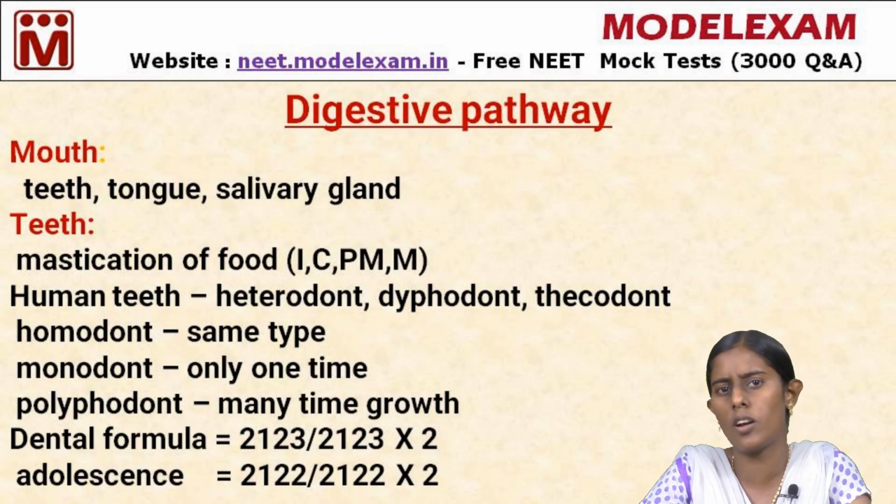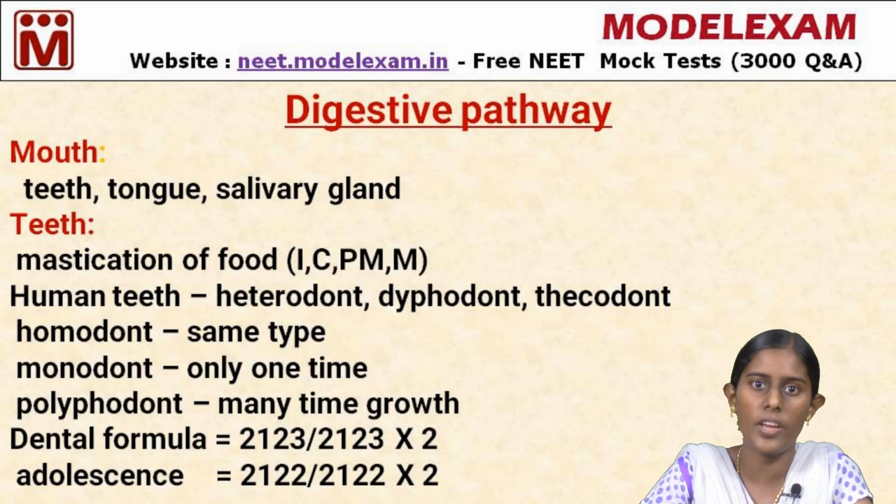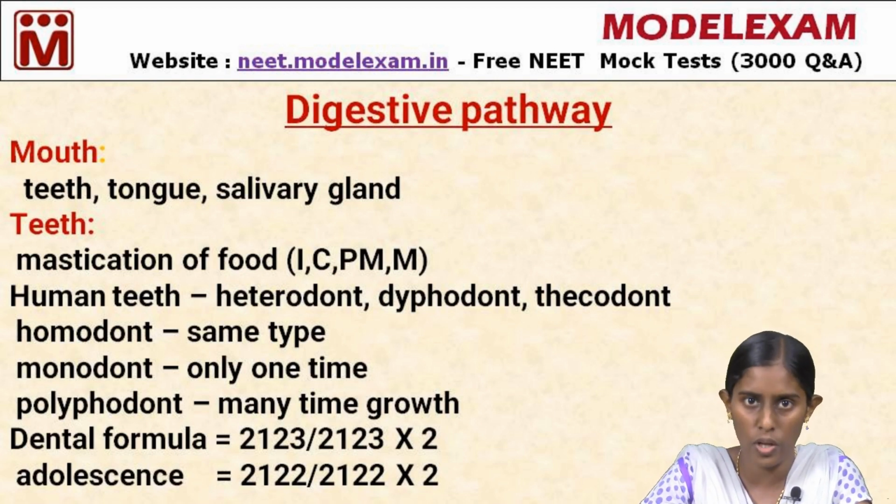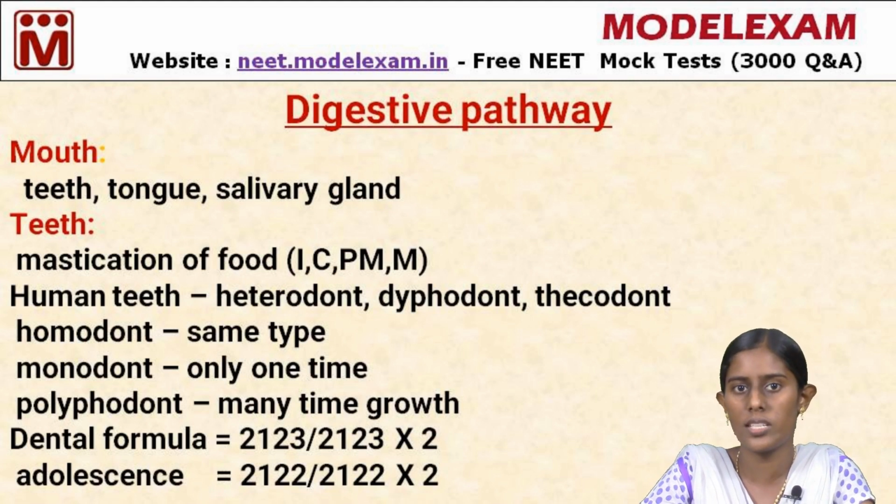Okay, human teeth are called heterodont because we have various types of teeth. Hetero means different, dont means dental arrangement. We have 4 types, so our teeth are called heterodont, and we have 2 sets of teeth in our lifespan. One is the milk teeth and another one is the permanent teeth. Now we have the permanent teeth. In childhood we have the milk teeth. So, this 2 types of arrangement is called diphyodont. Di is for 2, so diphyodont teeth.